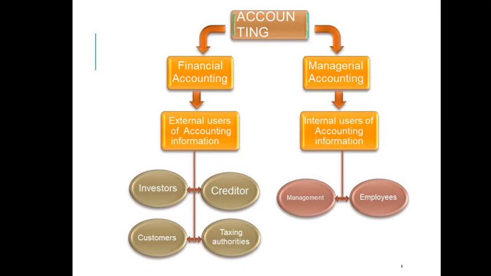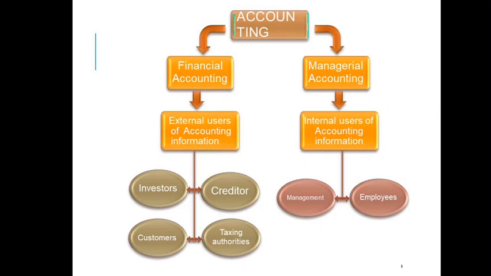So, we are talking here about two types of accounting, financial accounting and management accounting. The key difference between both of them is that financial accounting is for the use of external users of accounting information, that is the investors of the company, those who can decide whether to invest in that particular company or not, the creditors who can decide whether to grant credit to the company or not, the customers of the company and tax authorities.